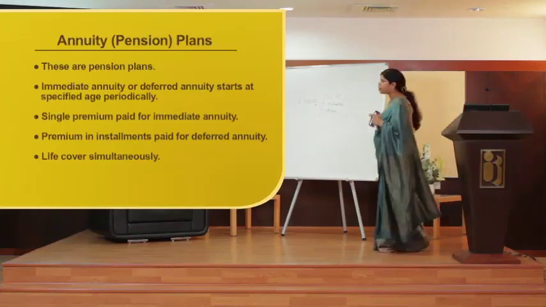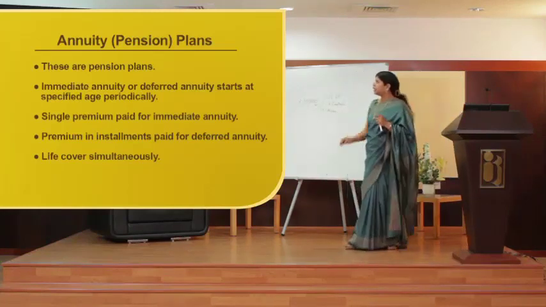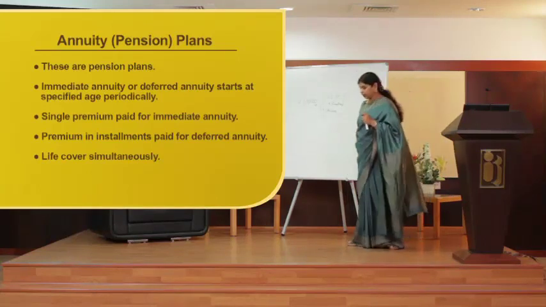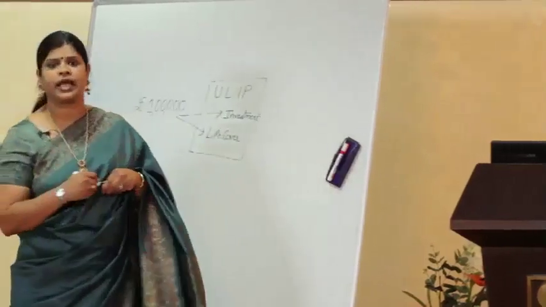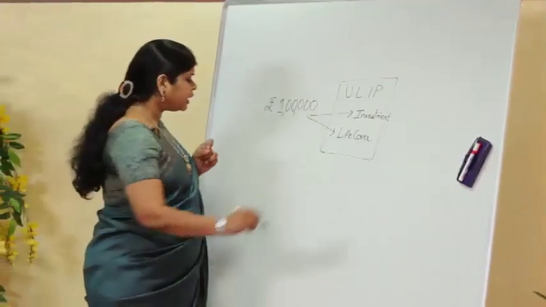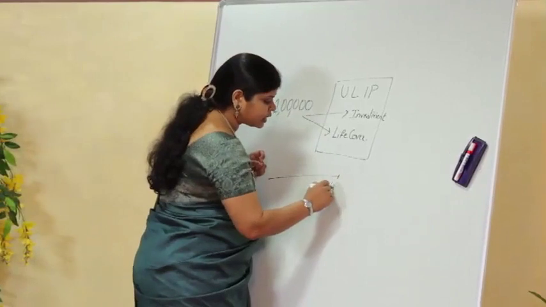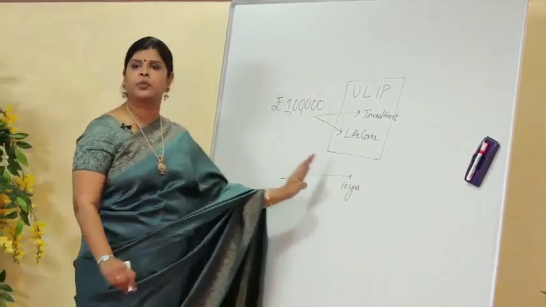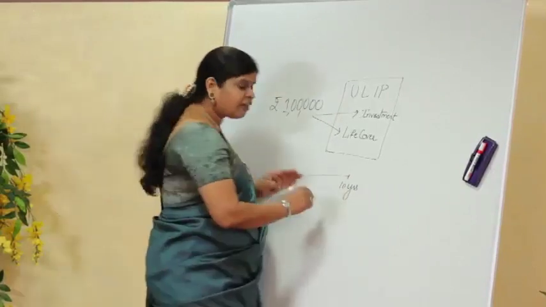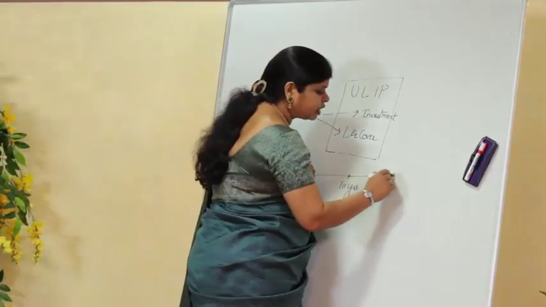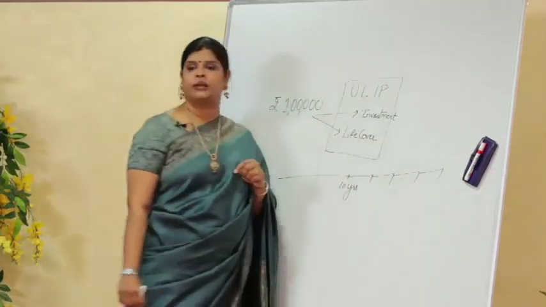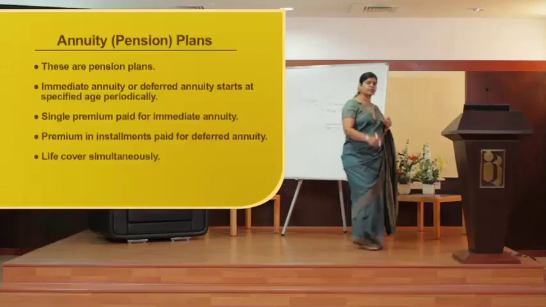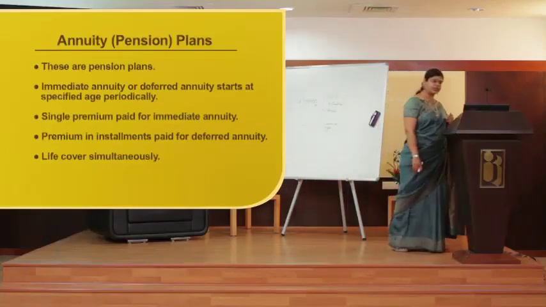Now, the basic feature of a pension plan is that an immediate annuity or deferred annuity starts at a specified age periodically, right. So, let us say I have taken a pension plan, and for 10 years they are not going to pay me a single rupee. That is called deferred annuity, postponing the annuity, okay. And after 10 years, every year a certain amount is going to come to me for taking care of my regular expenditure, right? So that is the basic feature of an annuity plan.